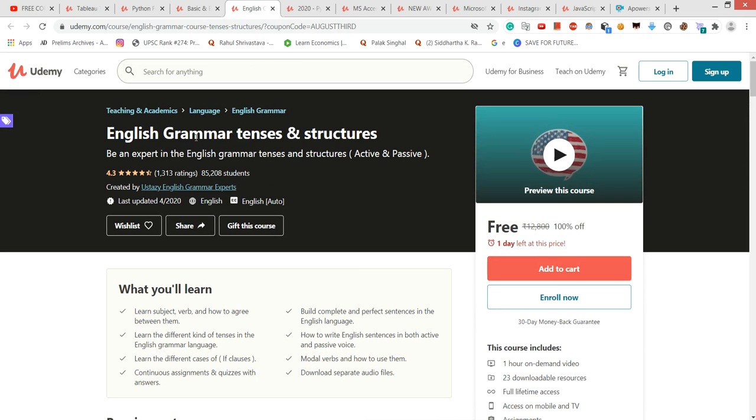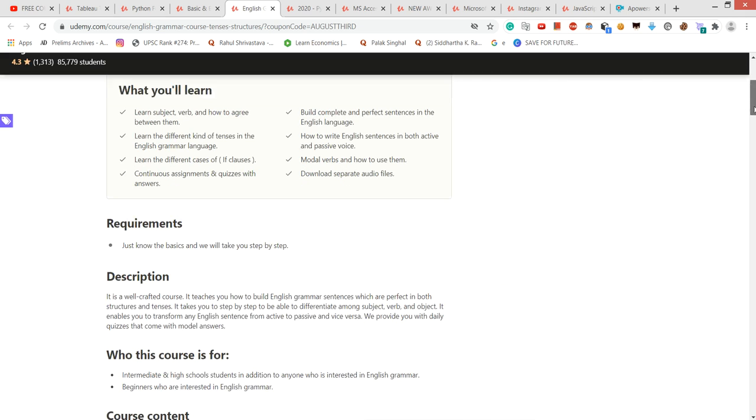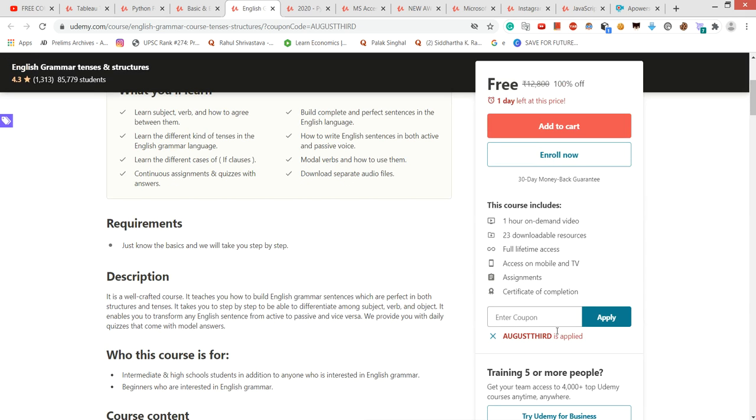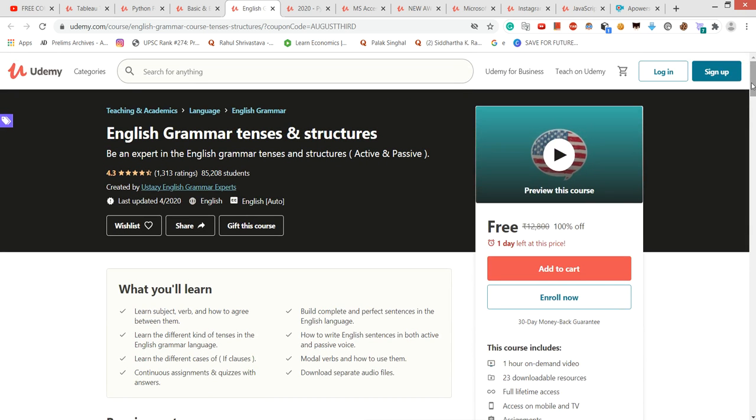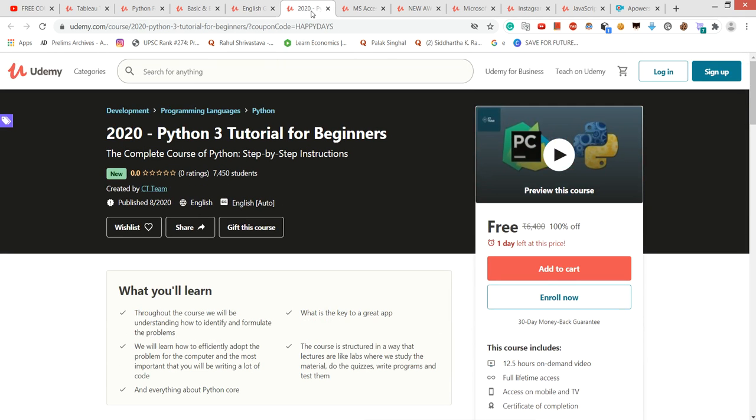The next course is English grammar and tense structure. Those who are willing to work in the English field and want a certificate in English grammar and tenses can easily learn from this course. It is a 1-hour course, and you have to apply this coupon code to get it freely. You can learn subject-verb agreement, different kinds of tenses, different cases, English sentences, and there are separate audio files available in the course for you.